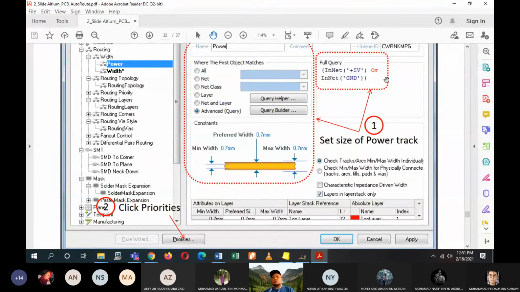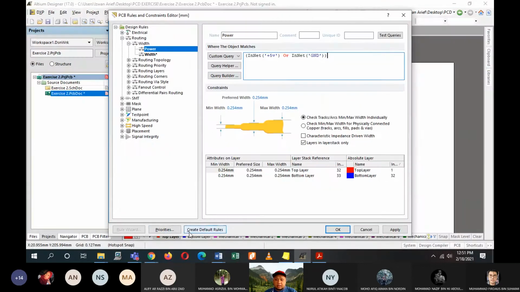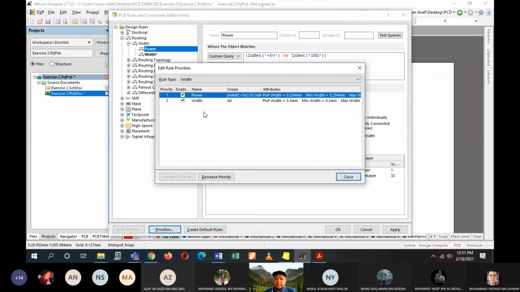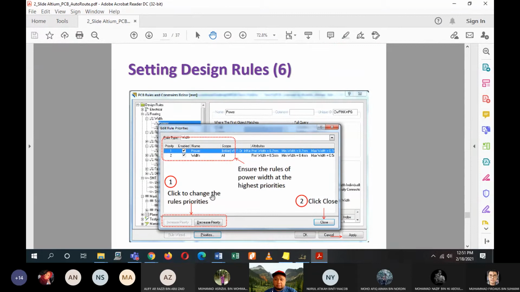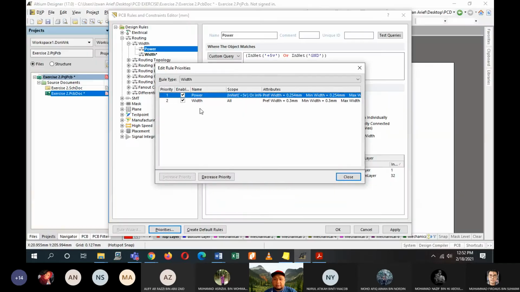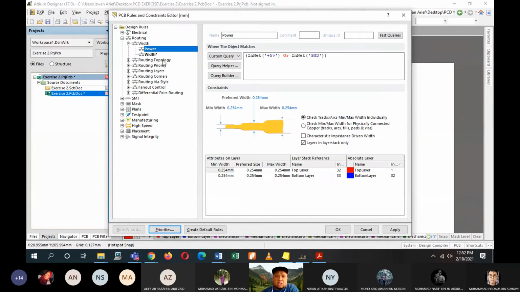Okay, so once you are done with typing them, click priorities. So down here you have priorities. Make sure power is always on top. Ensure the rule of power width is at the highest priority. If not, you can change them by decreasing or increasing. For example, if my width is number 1, just decrease it, make sure power is on top. Okay, and then click on close. So you have your power as your first priority. The second one, width, is your second priority.